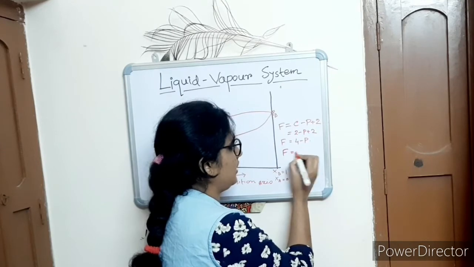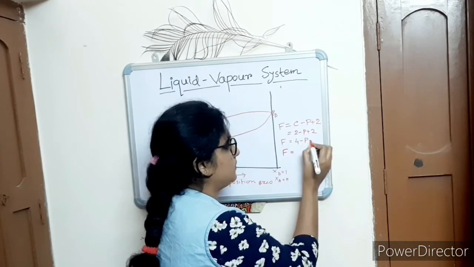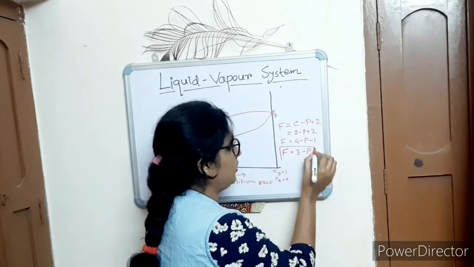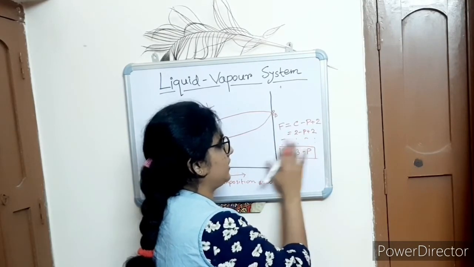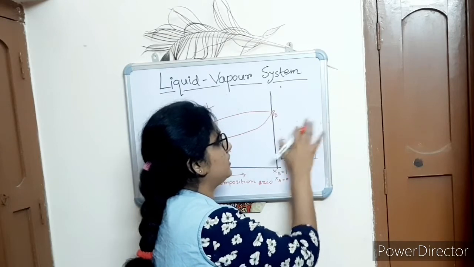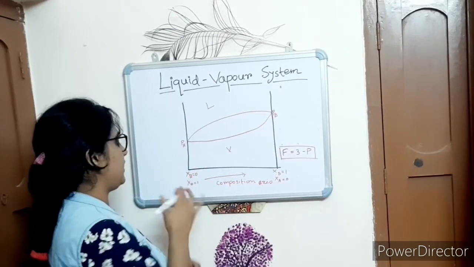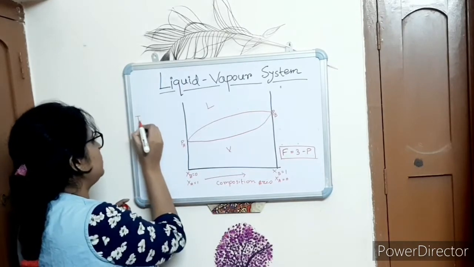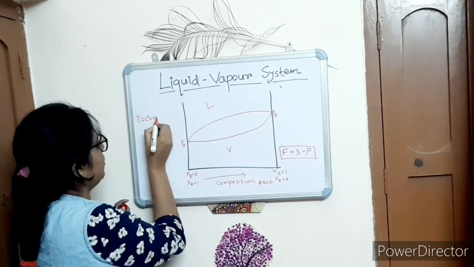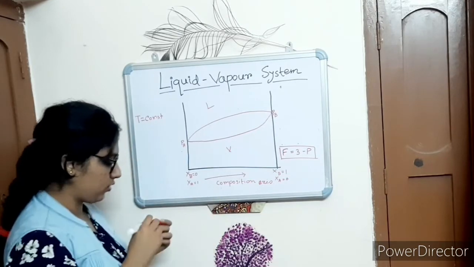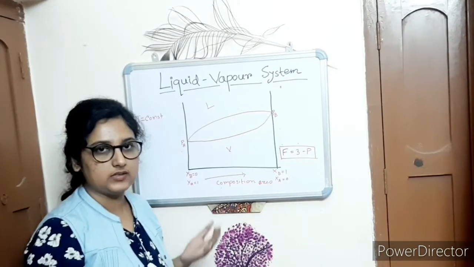That means F is equal to 4 minus P minus 1, that is 3 minus P. Now I am taking this phase diagram with T equal to constant. Here P is variable and the other variable is the composition of the system.